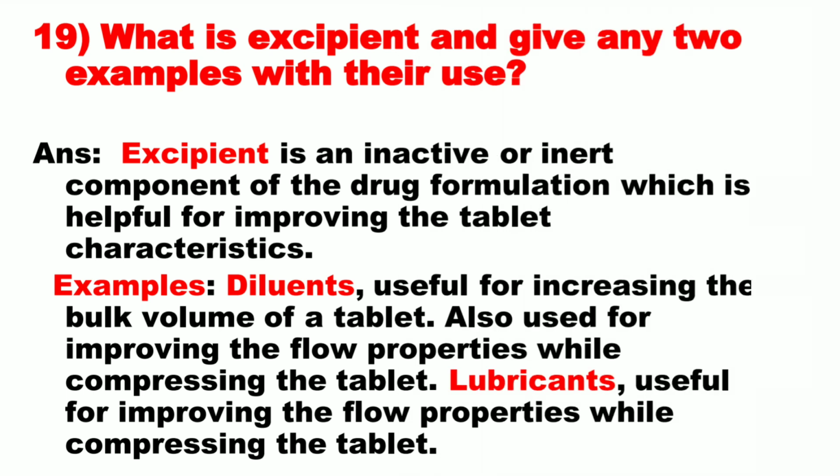Question number 19. What is excipient and give any 2 examples with their use? Excipient is an inactive or inert component of the drug formulation which is helpful for improving the tablet characteristics. Examples are diluents. It is useful for increasing the bulk volume of a tablet, also used for improving the flow properties while compressing the tablet. And the other is lubricants. It is useful for improving the flow properties while compressing the tablet.